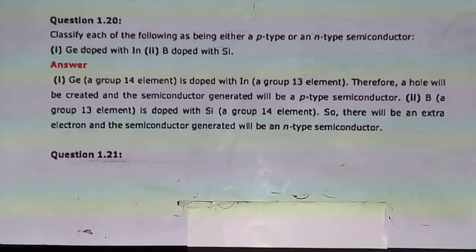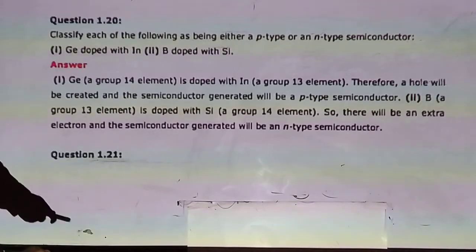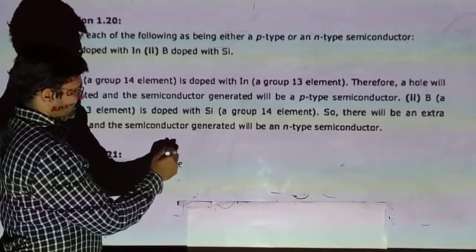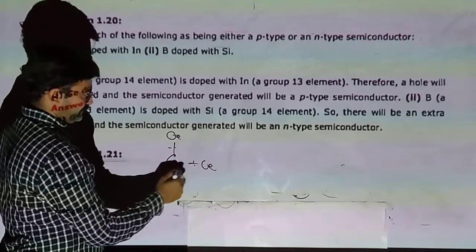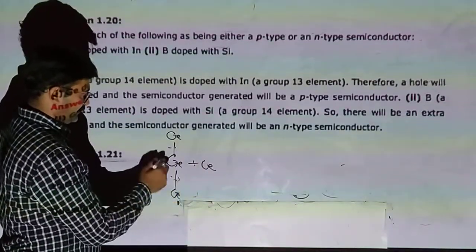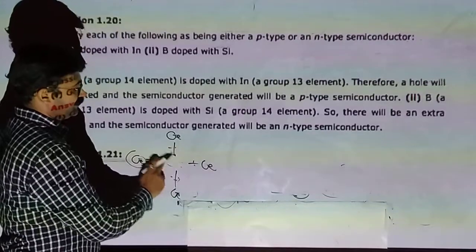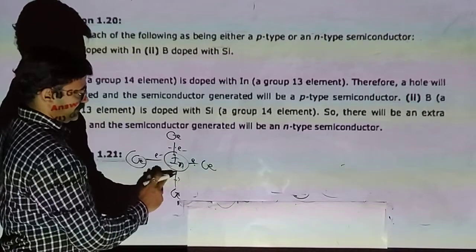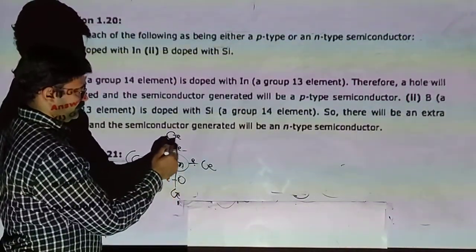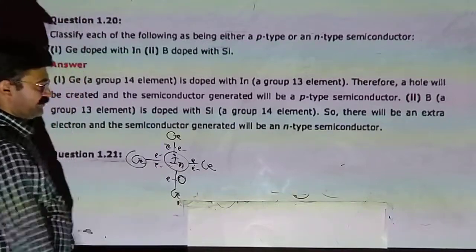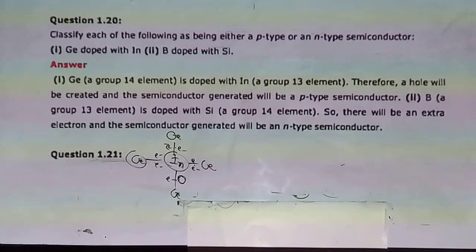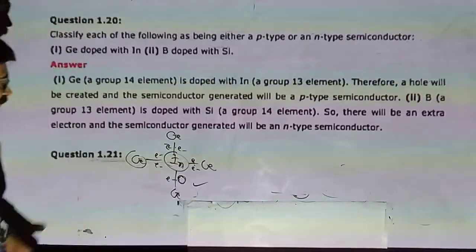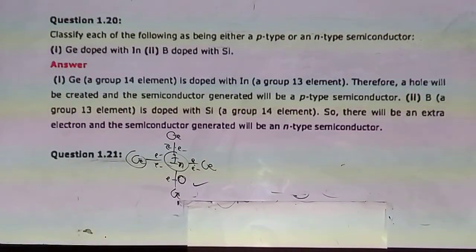A hole will be created and the semiconductor generated will be a p-type semiconductor. Germanium is tetravalent, clear, it has outermost 4 electrons. If indium is doped in it, indium has only 3 outermost electrons, so the fourth one remains vacant. So that is called the p-type of semiconductor.